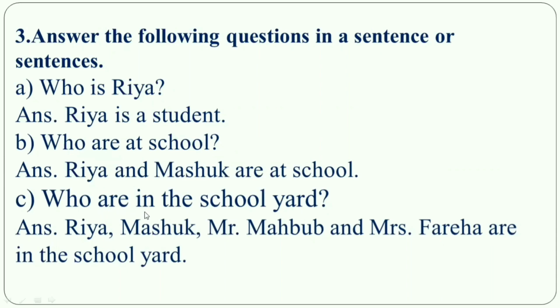Who are in the schoolyard? In the passage, you have seen that Ria, Masud, Mr. Mahabub, and Mrs. Fariha are in the schoolyard, isn't it? We have seen in the passage. So you will write: Ria, Masud, Mr. Mahabub, and Mrs. Fariha are in the schoolyard.